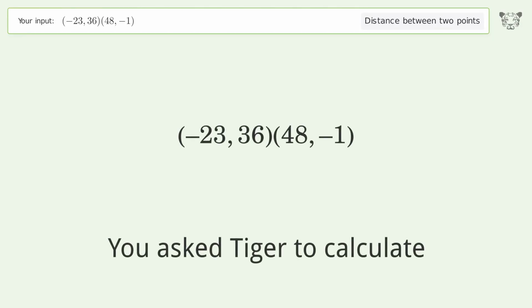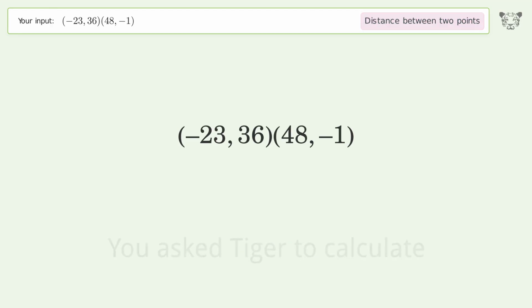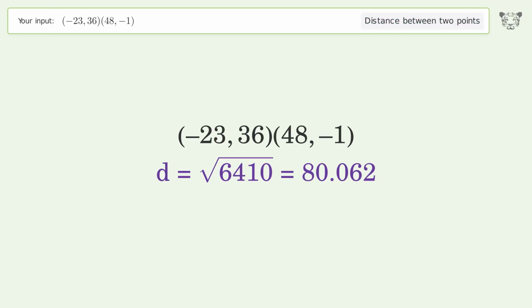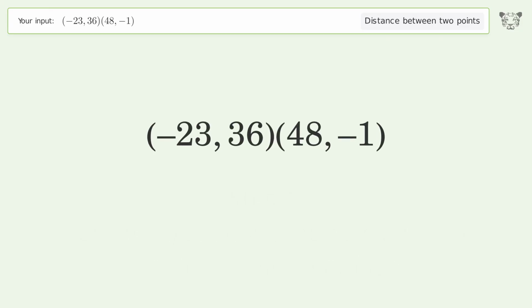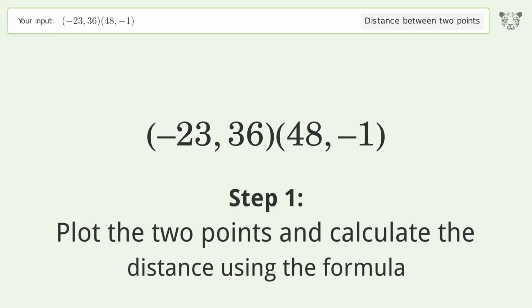You ask Tiger to calculate. This deals with the distance between 2 points. The distance between the 2 points is the square root of 6,410, or 80.062. Let's solve it step by step. Plot the 2 points and calculate the distance using the formula.